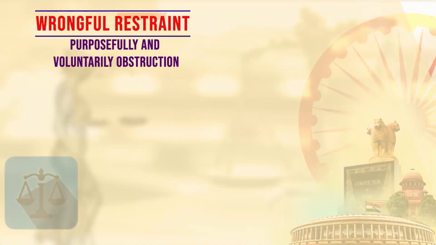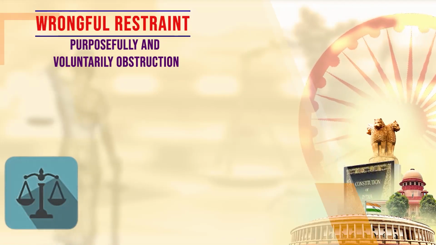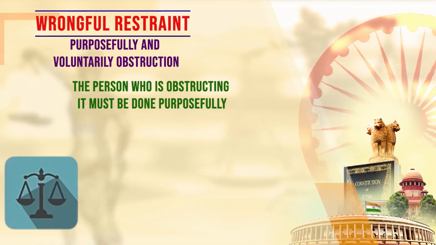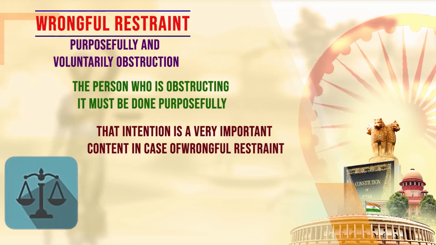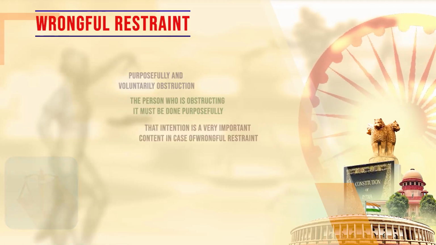There are certain essentials which are required to be fulfilled in case of wrongful restraint. Purposeful and voluntary obstruction. The person who is obstructing must do it purposefully. That is, intention is a very important element in case of wrongful restraint. So the individual who is obstructing must have an intention to obstruct the other person from proceeding in a direction in which the person has the right to proceed.